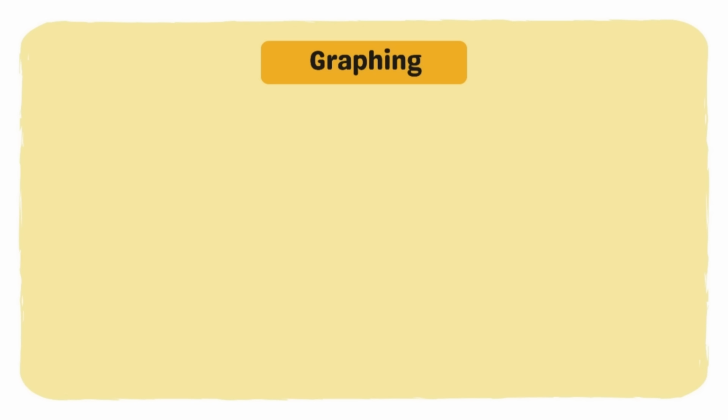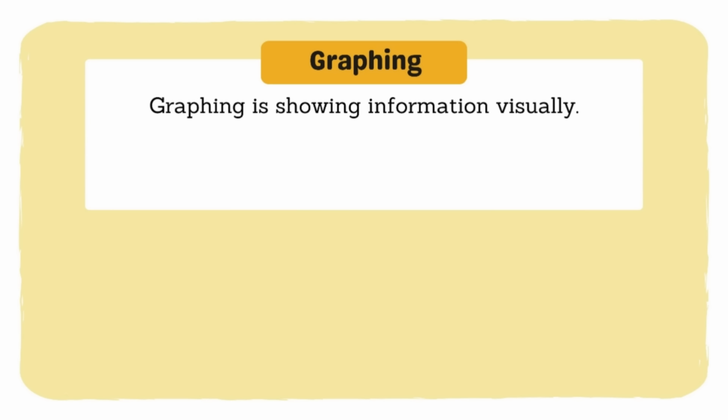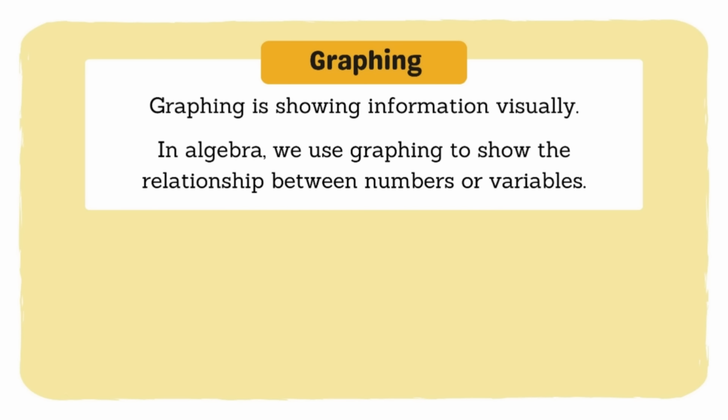Now in mathematics, aside from real-life applications ng coordinate system, sa algebra, ito na rin yung tinatawag nating graphing. Remember, graphing is showing information visually. In algebra, we use graphing to show the relationships between numbers or variables. Halimbawa, itong mga line graph natin.